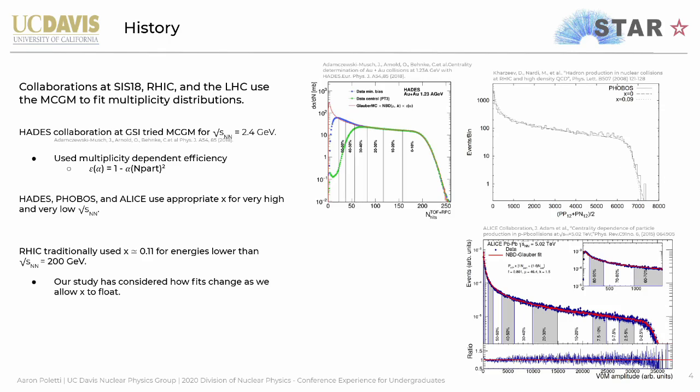Collaborations at CERES, RHIC, and the LHC use the Glauber model to fit multiplicity distributions. HADES, PHOBOS, and ALICE have used the appropriate x value for very low and very high energies. RHIC traditionally set x to be 11% for energies lower than 200 GeV. Our study has considered how these fits change as we allow x to float.